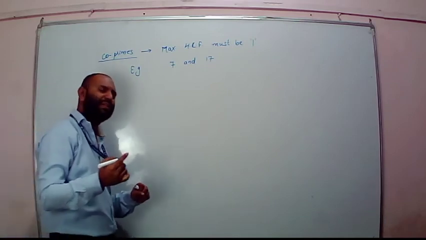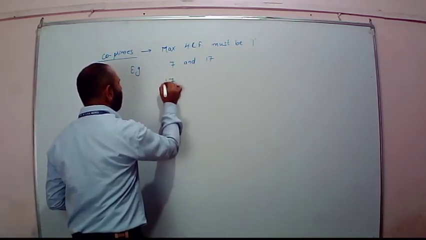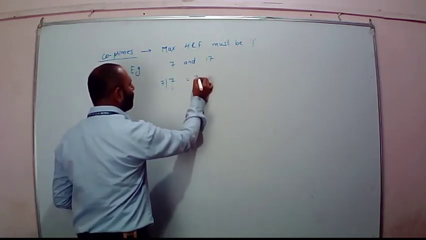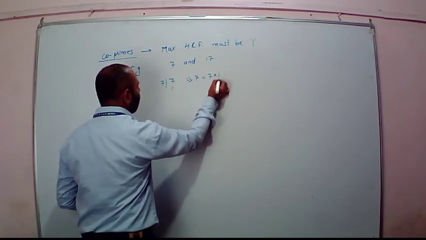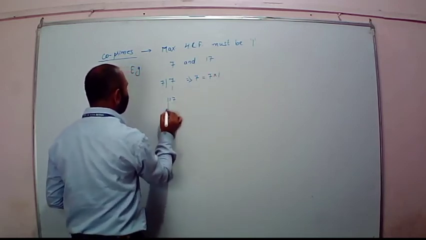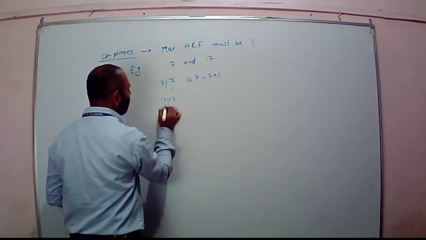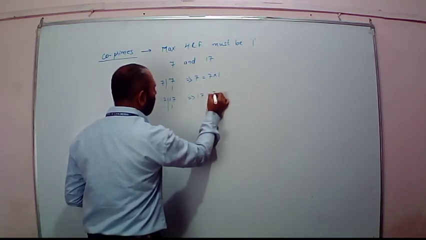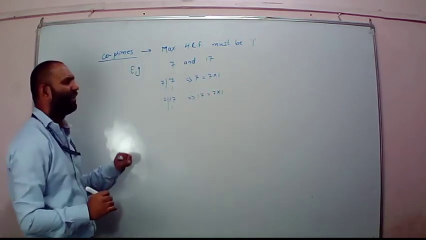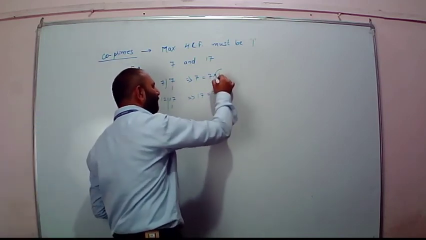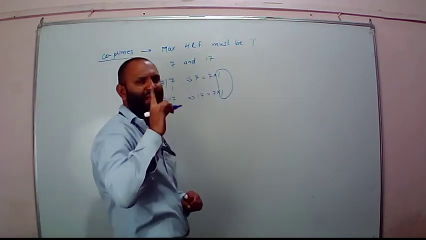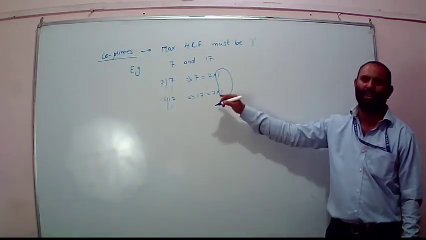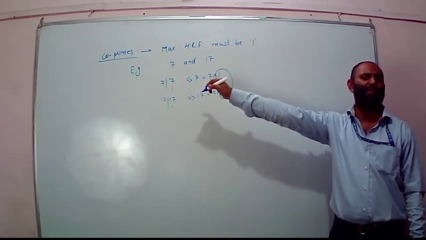Are they co-primes? I will factorize them. 7 is factorized by 7 only, so it is 7 into 1. For 17 it is 17 into 1. So what about the common factor? Only 1. That means 7 and 17 are co-primes.